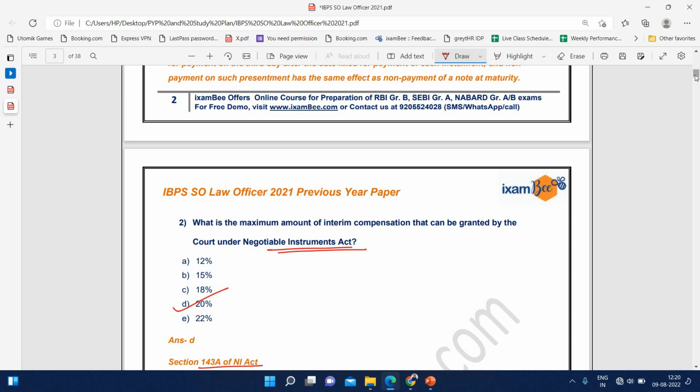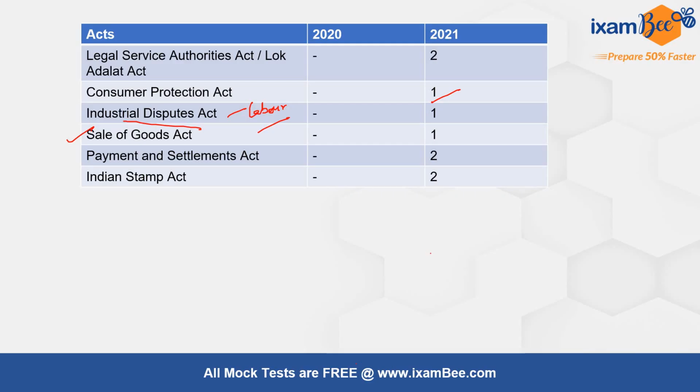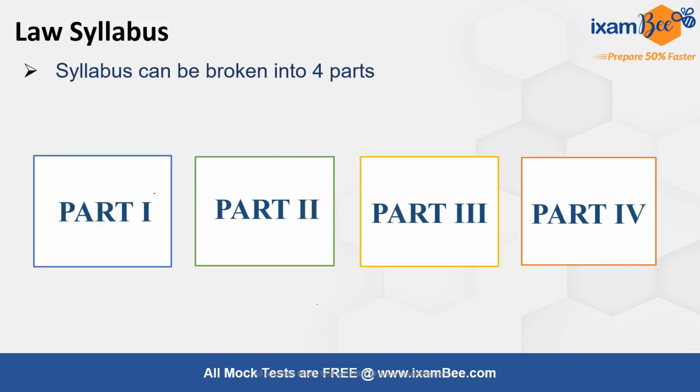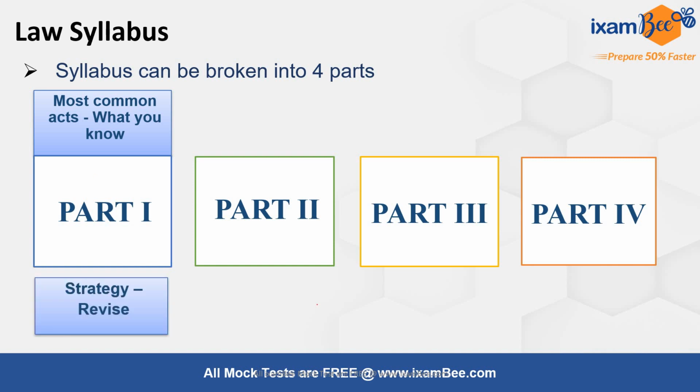So you can have a look at the previous year papers. This will help you a lot in understanding the pattern of the questions, in understanding the level of the questions. So looking at these previous year questions, looking at these distribution of questions, we can understand that the entire law syllabus can be broken into 4 parts. Part 1 is the most common acts which you already know, which you have prepared in your graduation, in your LLB degree. For these, the strategy is to revise all the important sections, all the relevant sections.